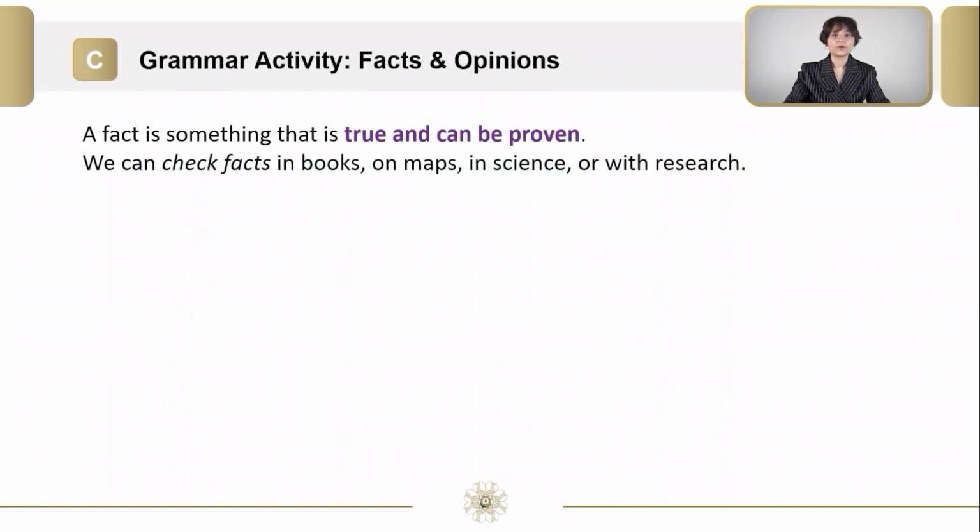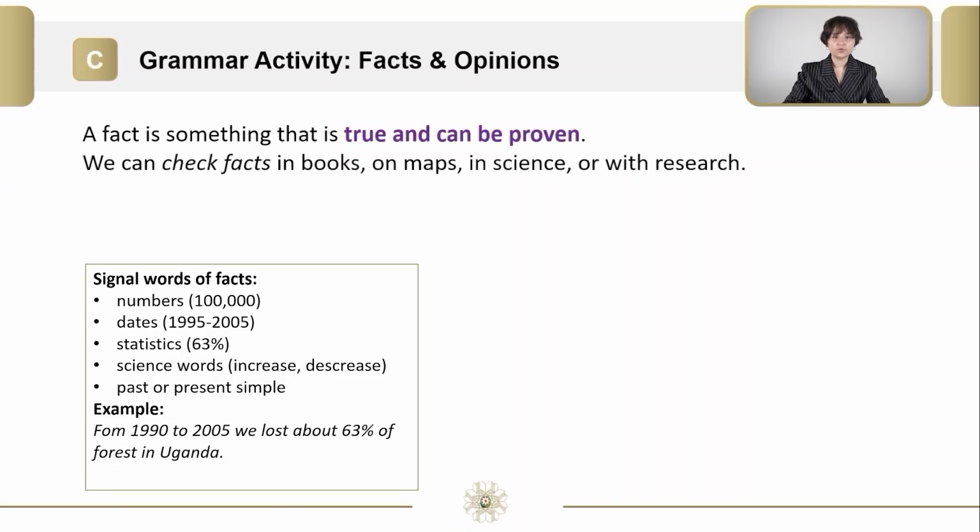Now it is time for a grammar part. We're going to learn about the differences between facts and opinions. A fact is something that is true and can be proven. We can check facts in books, on maps, in science, or with research.